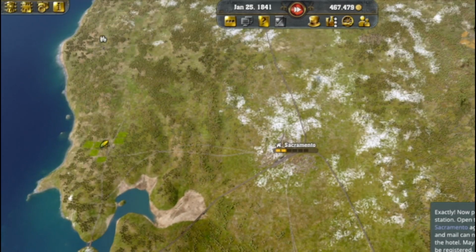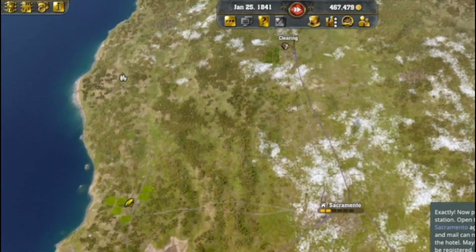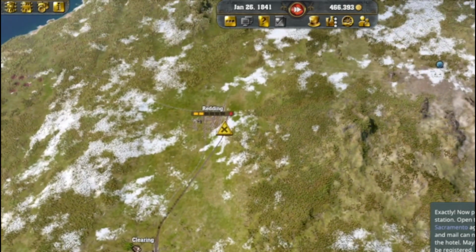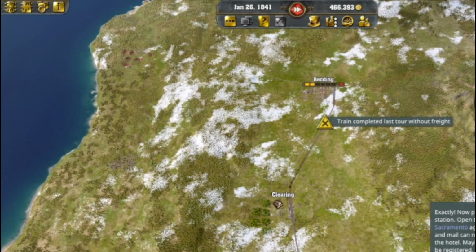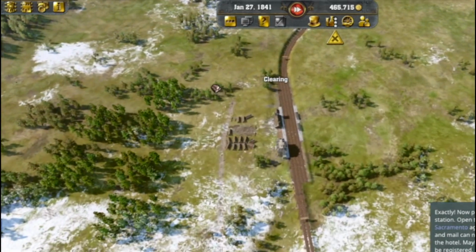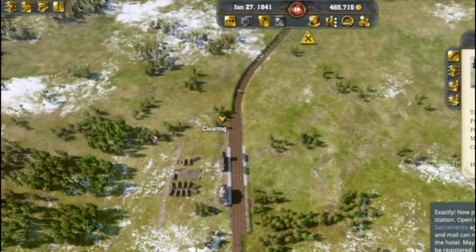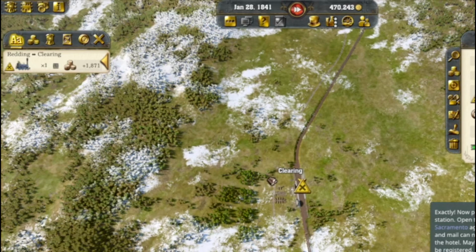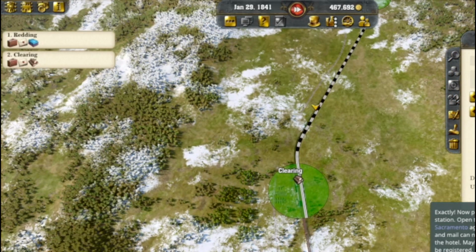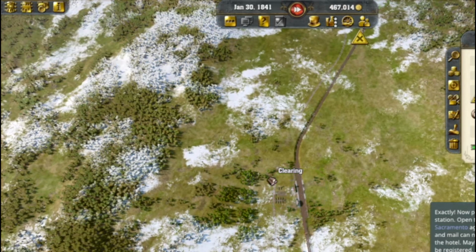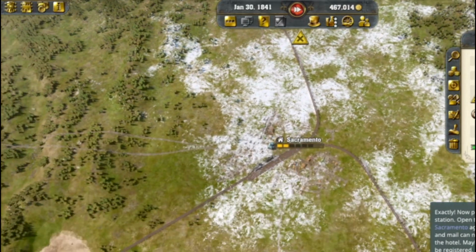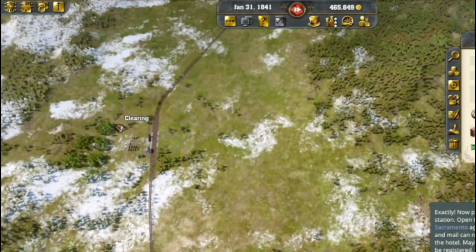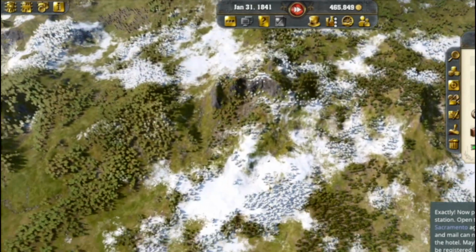So the person is on reading. Should I check this? Should I change this line? Where do I edit rail loading? Automatic. I'll go automatic. Oh, there the people. Okay, so people is okay.